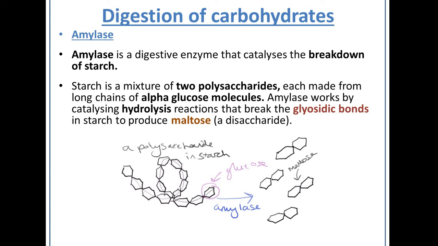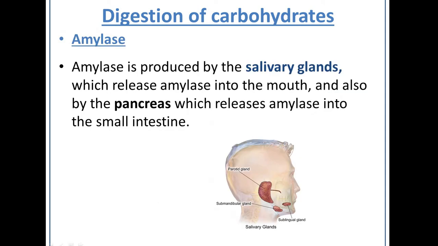So amylase works by catalysing the hydrolysis, the breakdown using water, the hydrolysis reaction that breaks glycosidic bonds in starch to produce maltose. So maltose is a disaccharide, which means it's got two glucose molecules, because di means two. A monosaccharide is things like glucose. Disaccharide means there's more than one, there's two.